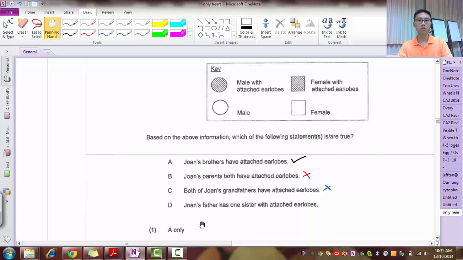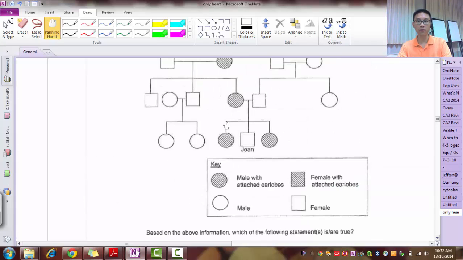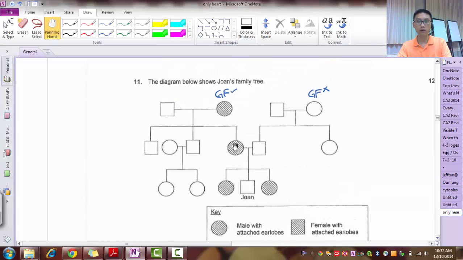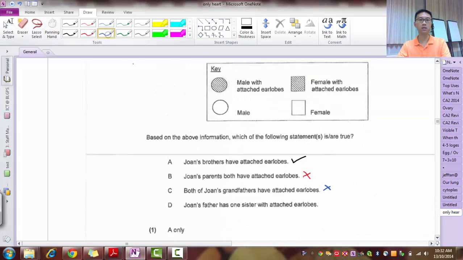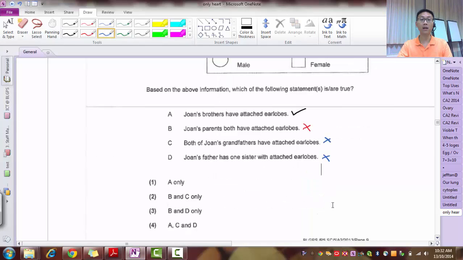So this statement is unfortunately not true. D: Joan's father has 1 sister with attached earlobes. Joan's father, circle is male, has 1 sister. So this is the sister. She does not have attached earlobes. So unfortunately this is wrong as well. So my only answer is A, and that's why 1 is the answer.